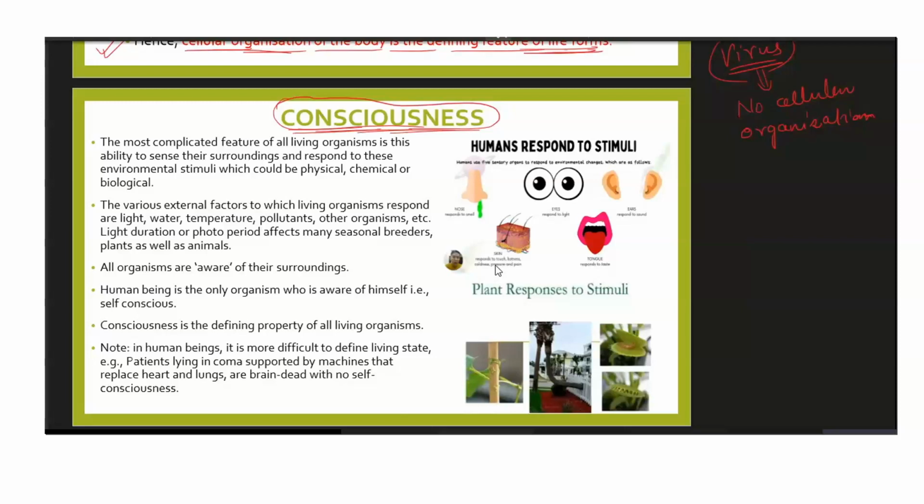As you can see here, the 5 sense organs that we have are the ones which help us to respond to stimuli. Stimuli is what? Any external change in the environment which compels you to react. So stimuli such as heat or cold or pain, all these are stimuli, and that will be felt by your 5 senses only. Okay, so with the help of these sense organs, we are conscious.